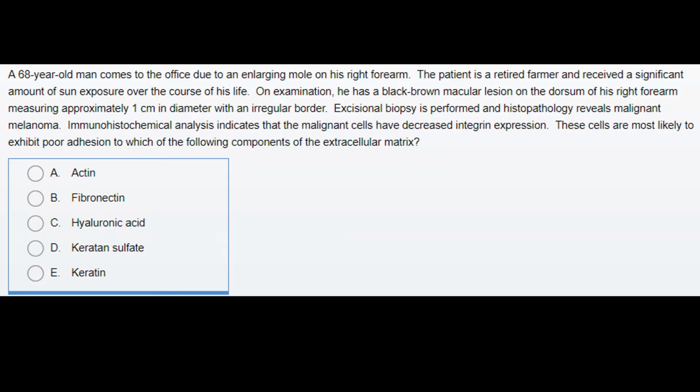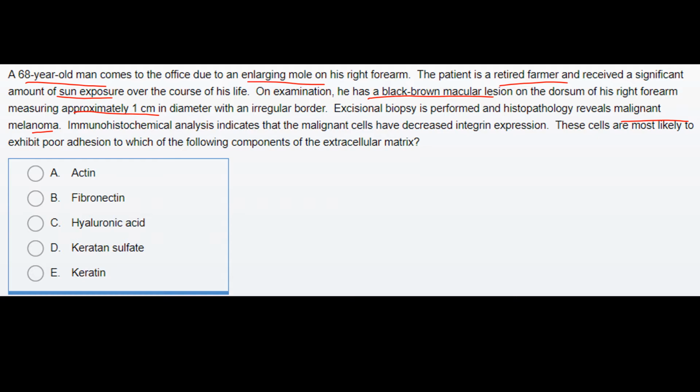So let's start. In this question, a 68-year-old man comes to the office due to an enlarging mole on his right forearm. He is a retired farmer and he has a significant amount of sun exposure over the course of his life. On examination, he has a black-brown macular lesion on the dorsum of his right forearm and it measures approximately 1 centimeter in diameter. Excisional biopsy is performed and histopathology reveals malignant melanoma.